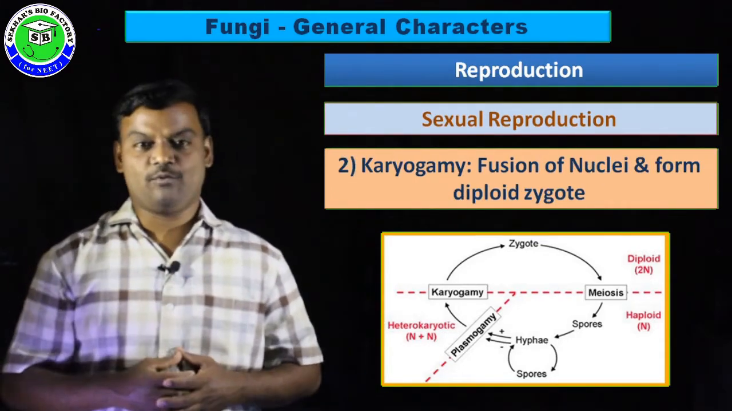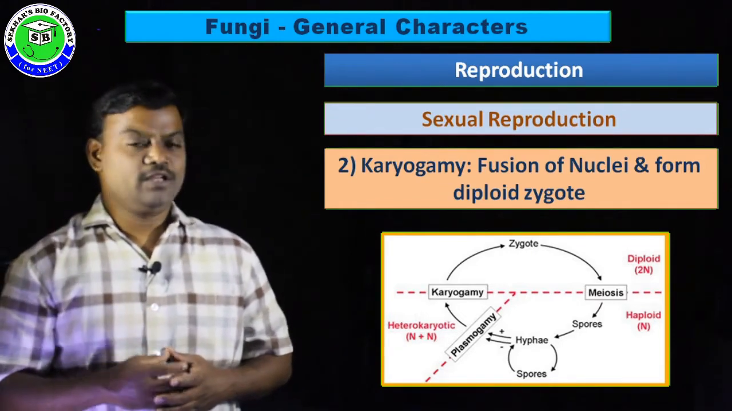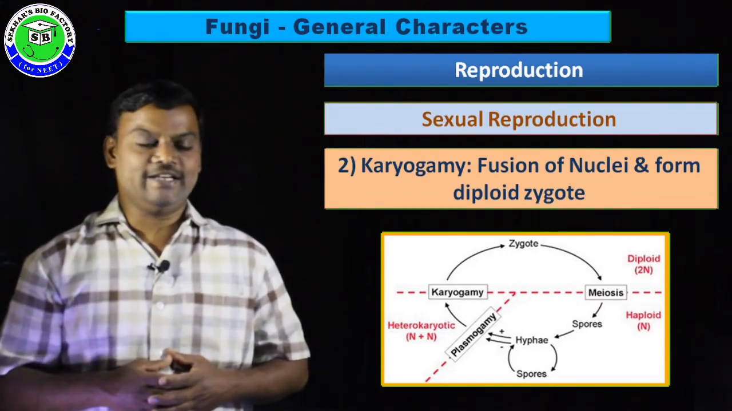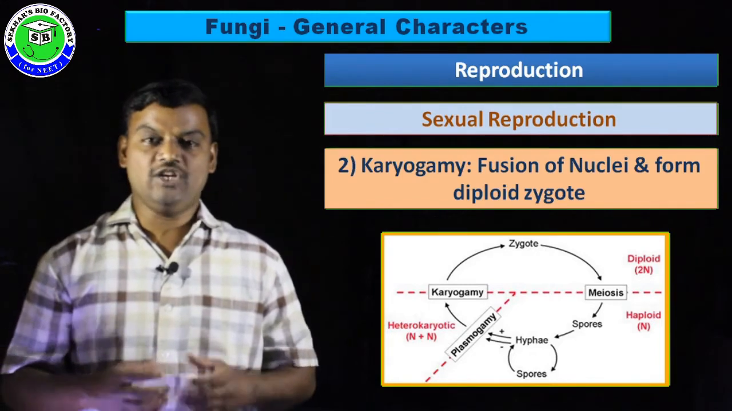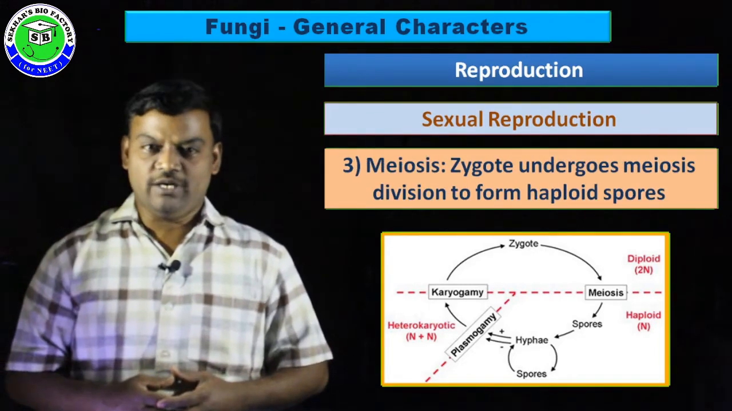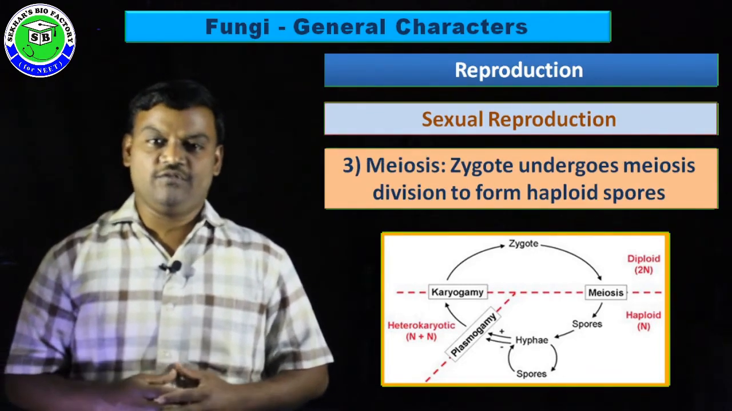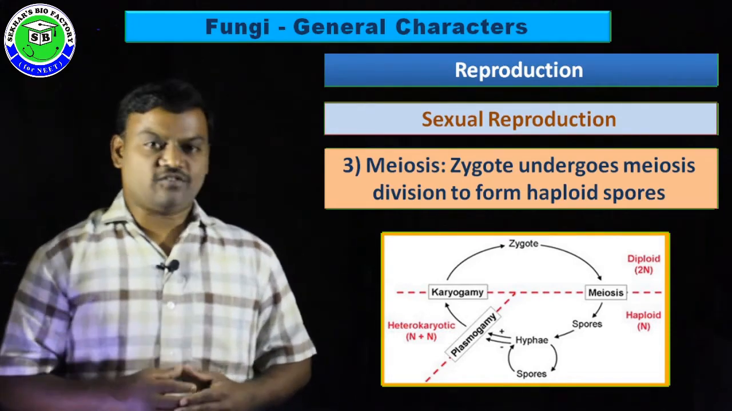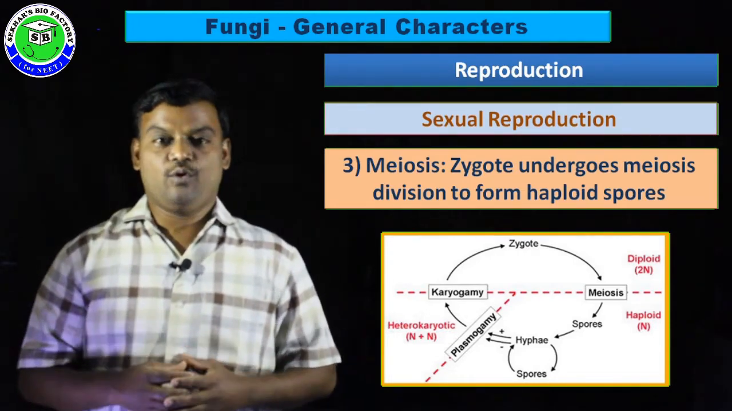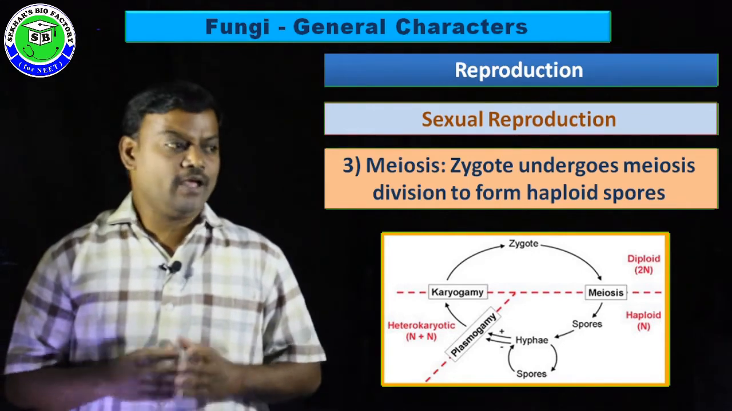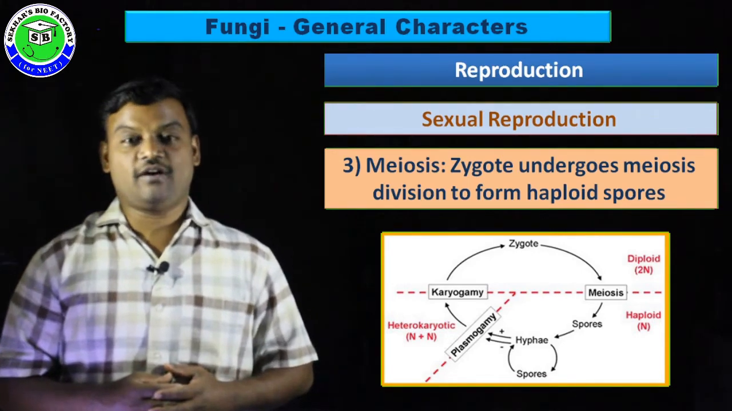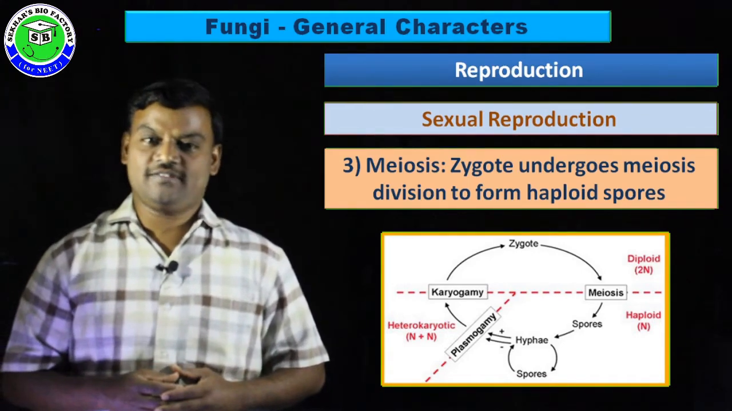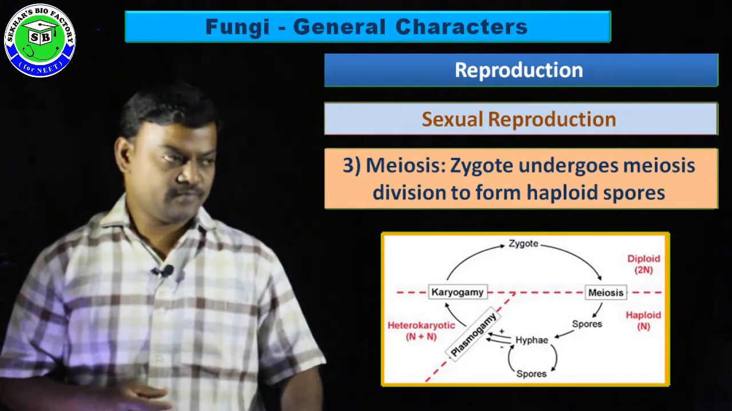After completion of plasmogamy, in karyogamy, the fusion of nuclei takes place to form a diploid zygote. After karyogamy, in the third step, meiosis division takes place. In this meiosis division, the zygote undergoes meiosis to form haploid spores. These are the three main steps in sexual reproduction.